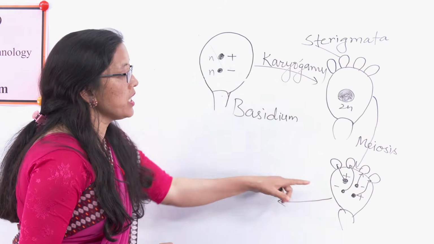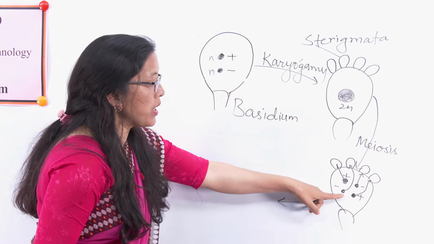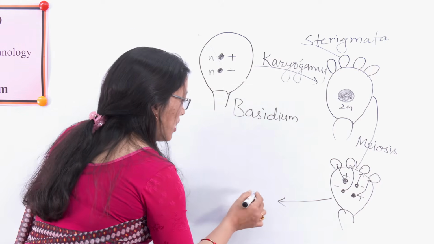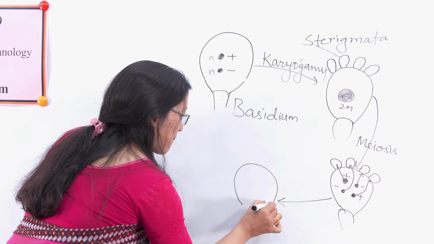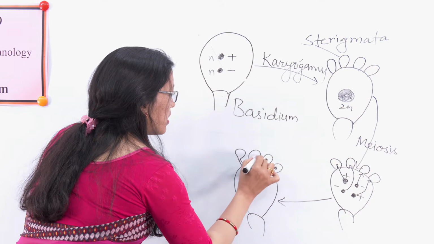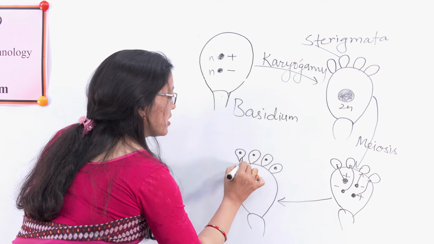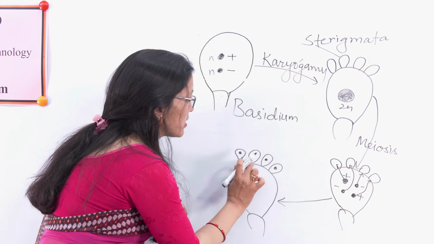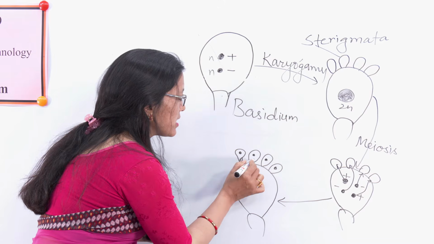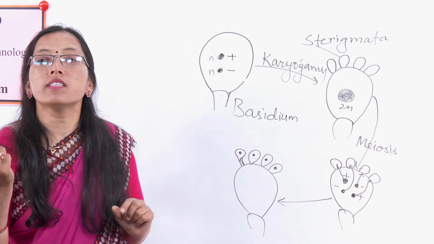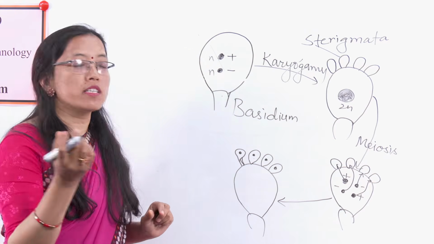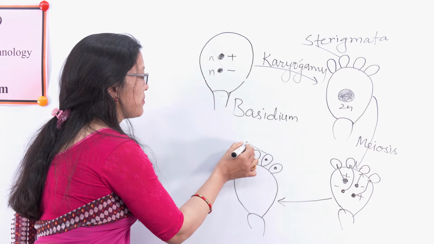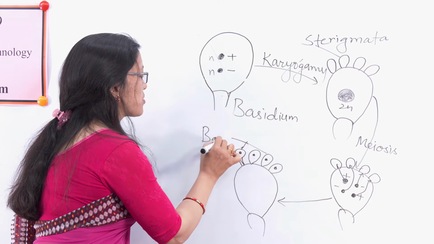Once the nuclei enter into the sterigmata, the sterigmata turn into basidiospores. These are basidiospores.